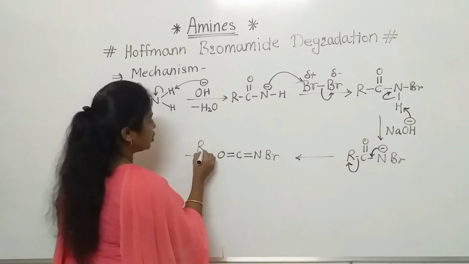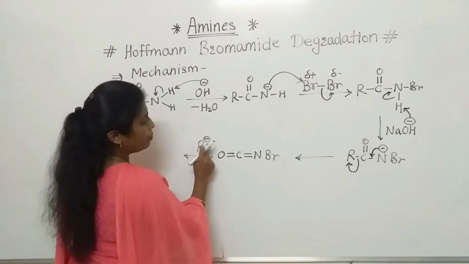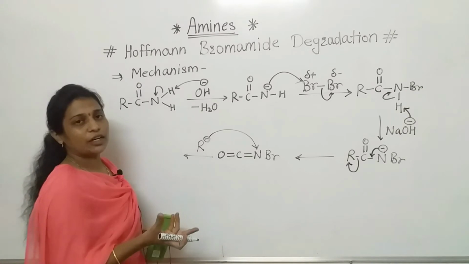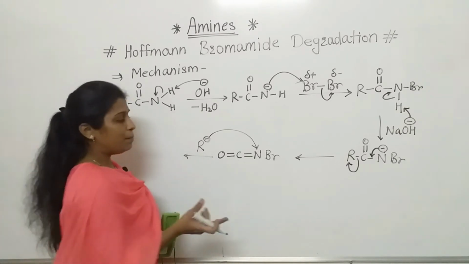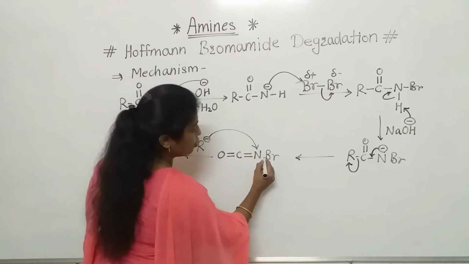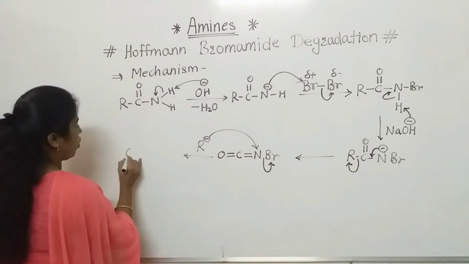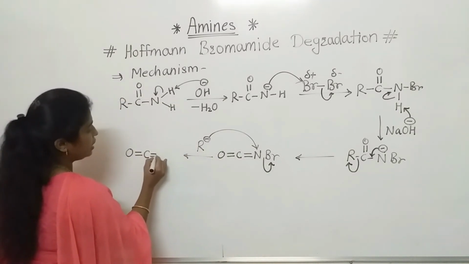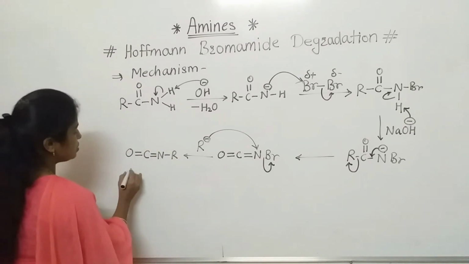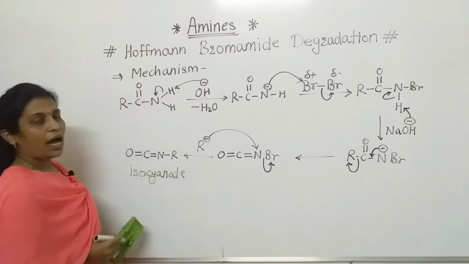So that negatively charged anion, R minus, will attack. It will prefer to attack on that nitrogen, because if we consider the electrophilicity, that would be more for the carbon, but here nitrogen carries a good leaving group, so when it attacks on that nitrogen, bromine will leave. In this way, oxygen double bond carbon, double bond nitrogen, and R attached to that nitrogen. So this is the structure of isocyanate.